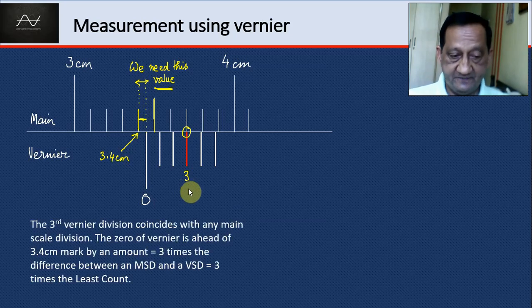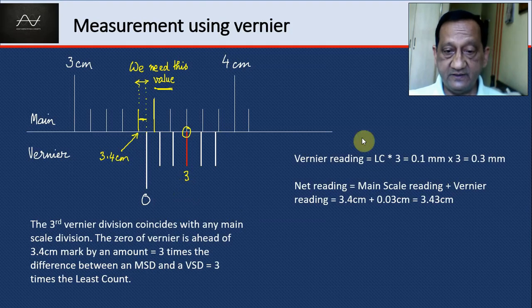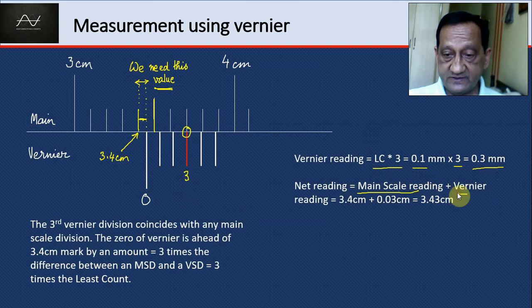Least count into p. So vernier reading is least count into p. Least count is 0.1 mm usually, and p is 3, so 0.3 mm. The net reading is the main scale reading plus the vernier scale reading.